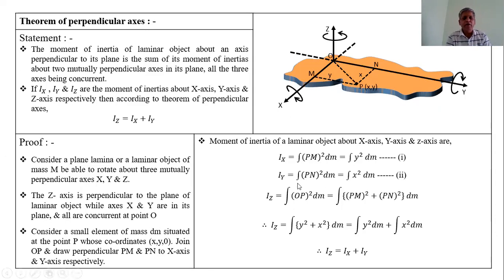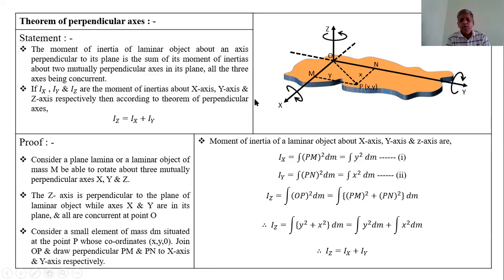Its statement is like this: the moment of inertia of a laminar object about an axis perpendicular to its plane is the sum of its moments of inertia about two mutually perpendicular axes in its plane, all these three axes being concurrent. Concurrent means these three axes originate from a single point.